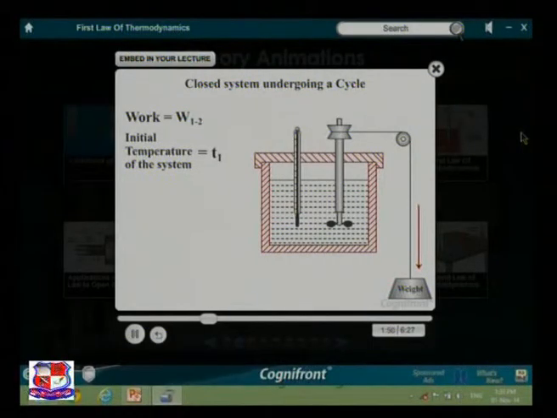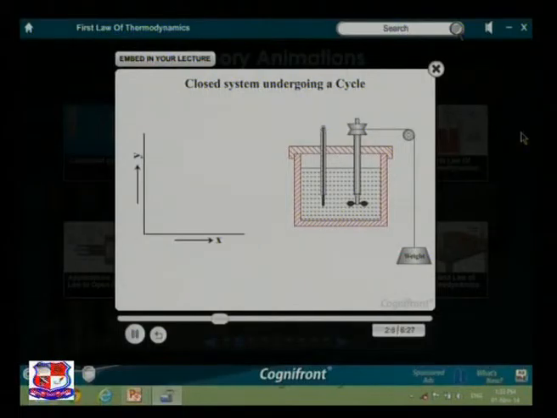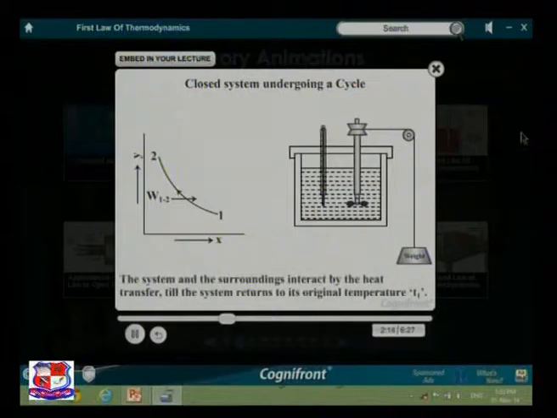Let T1 be the initial temperature of the system, same as that of the atmosphere. After the work transfer, the temperature rises to T2. Thus, the system changes its state from state 1 to state 2. Next, the insulation is removed. The system and the surroundings interact by heat transfer till the system returns to its original temperature T1.